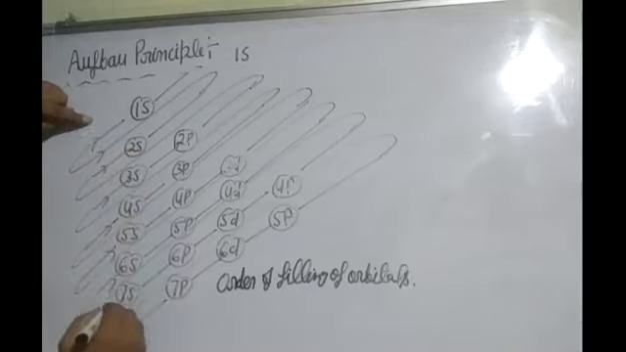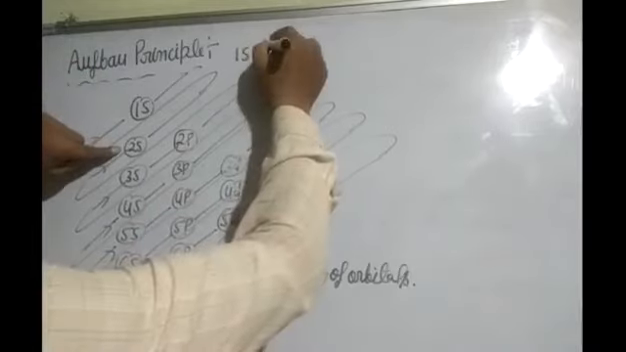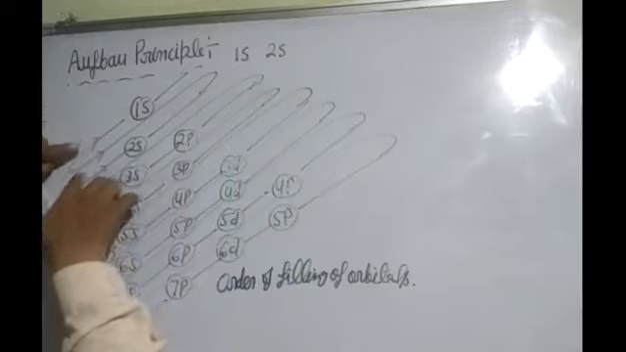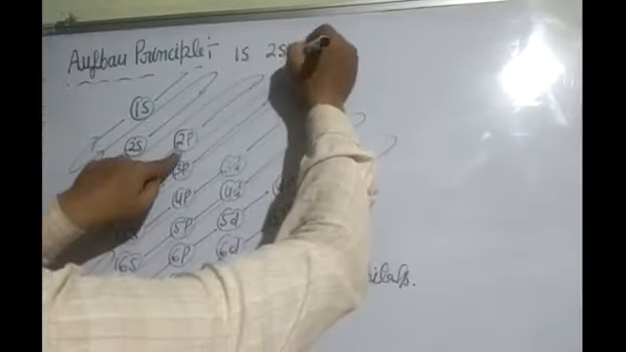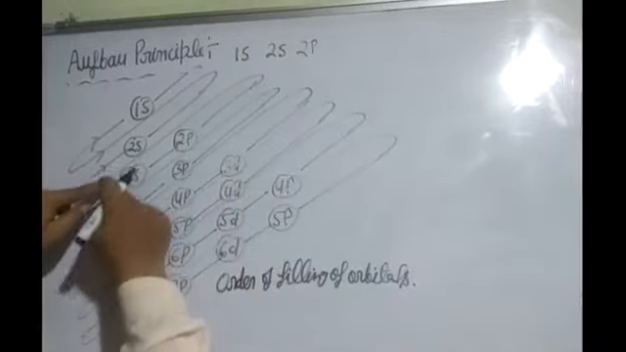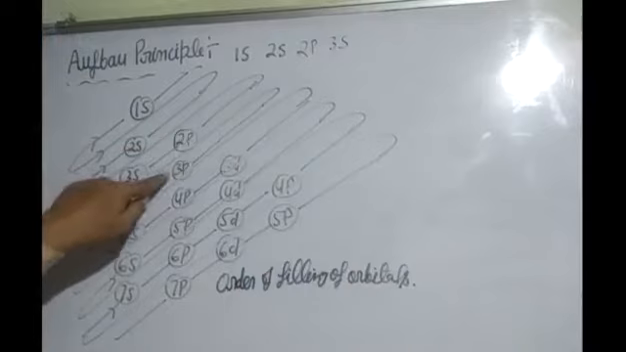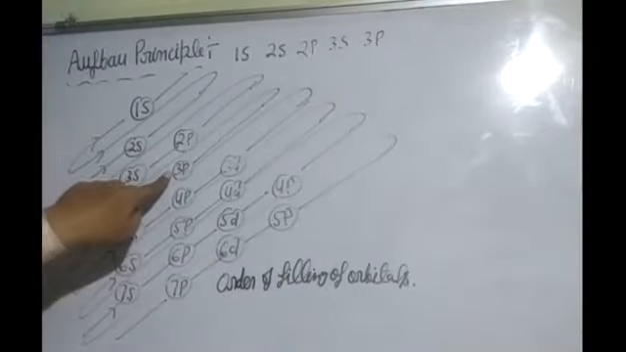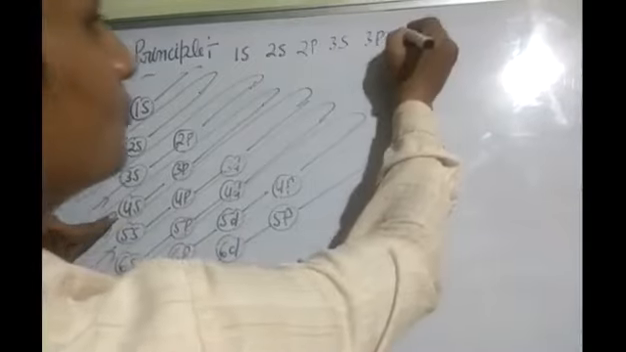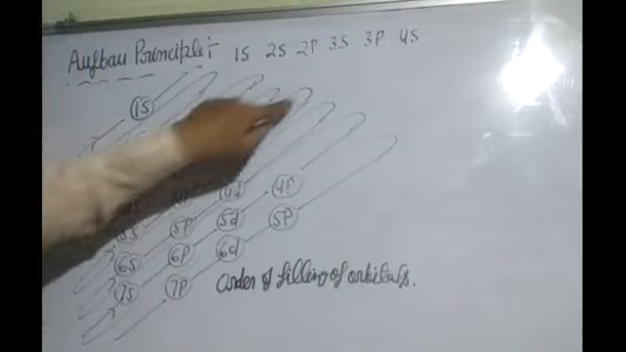After 1s you have to fill, look here in this way, 2s. After 2s you have to fill in this way, 2p. And after 2p you fill 3s. And after 3s you have to fill 3p. And after 3p you have to fill 4s. And this is the line.